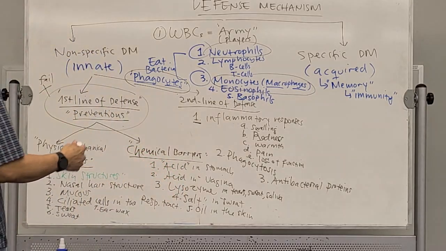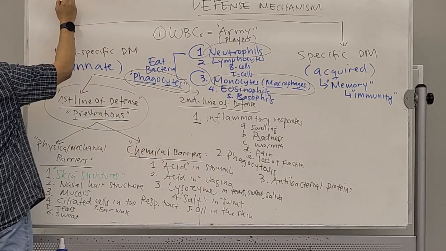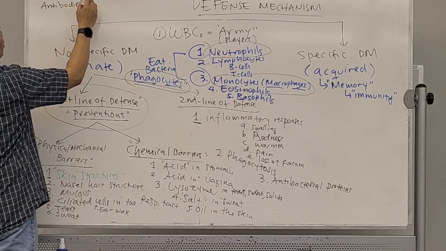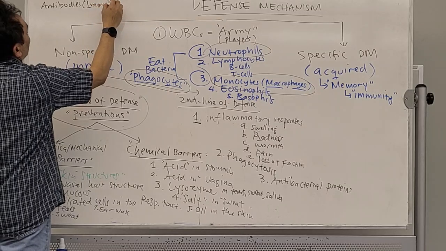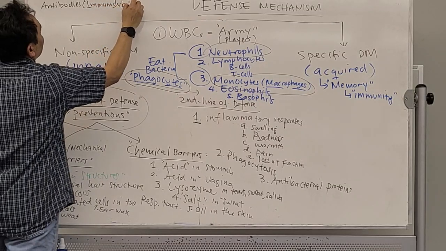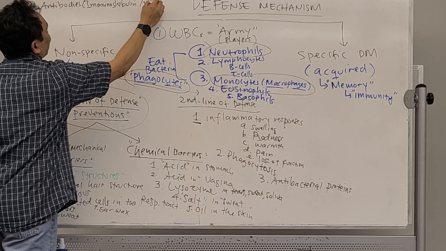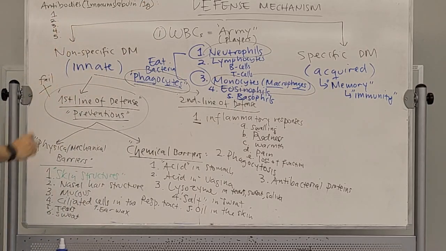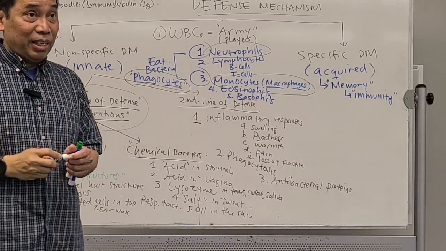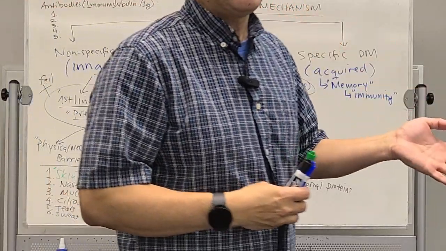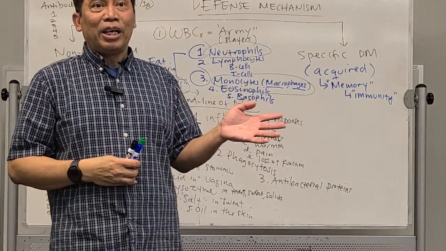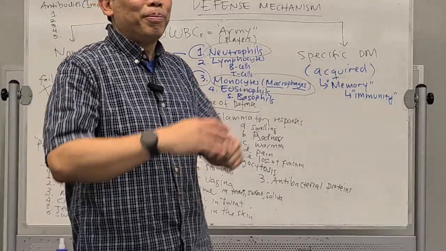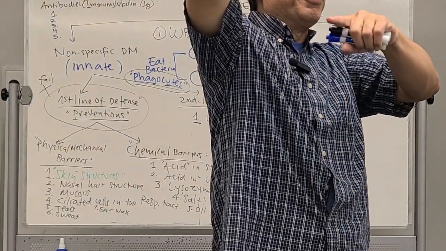The weapon is mostly proteins. There are 2 types of weapons. The first one is called the antibodies, or immunoglobulin, or Ig. And remember, we also have learned there are 5 types of Ig. If you go back to blood tissue, when we talk about blood tissue, we covered 5 types of Ig. Anybody still remember the sequence based on the most abundant one?